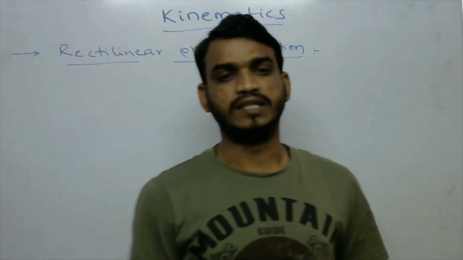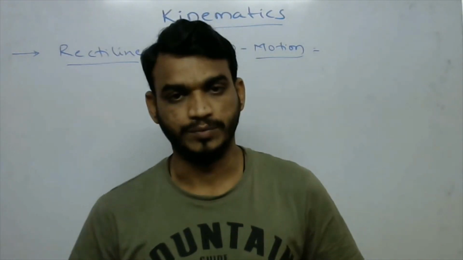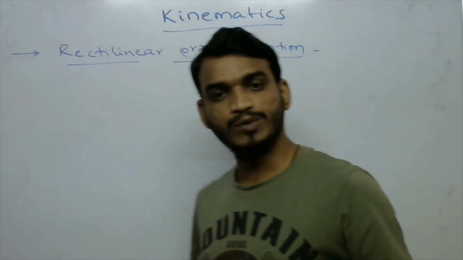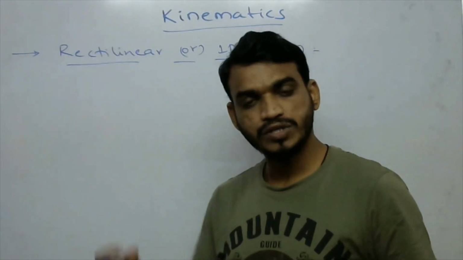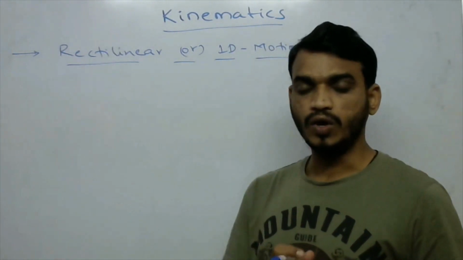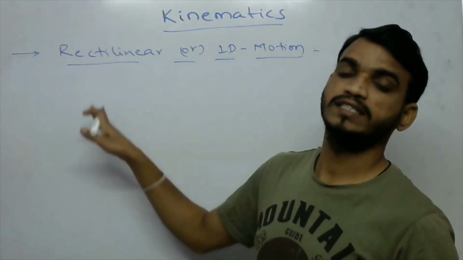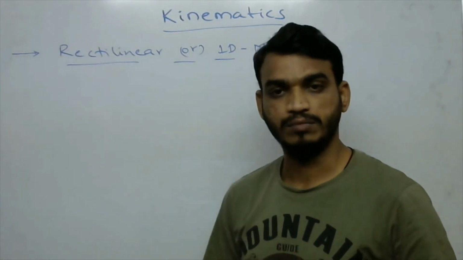Okay. Second one is two-dimensional motion. Third one is three-dimensional motion. So this motion is classified into one-dimensional, two-dimensional, and three-dimensional. In that, the first one is rectilinear motion, or it is also called one-dimensional motion.